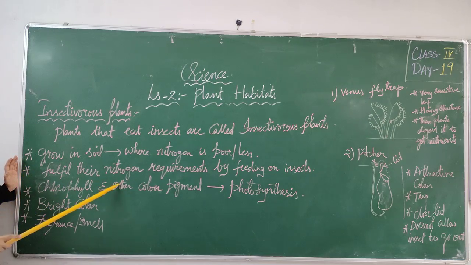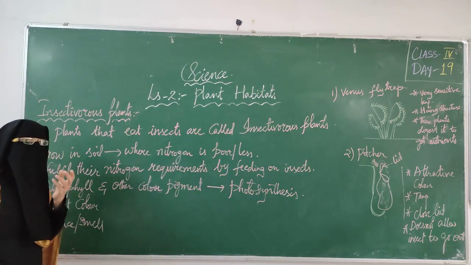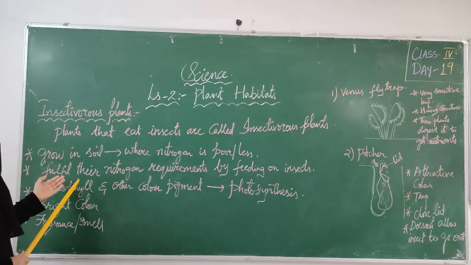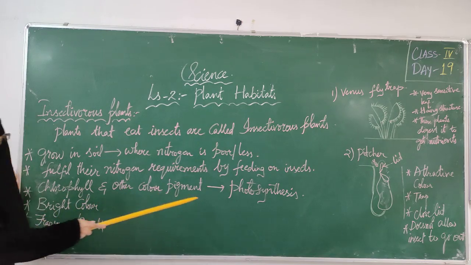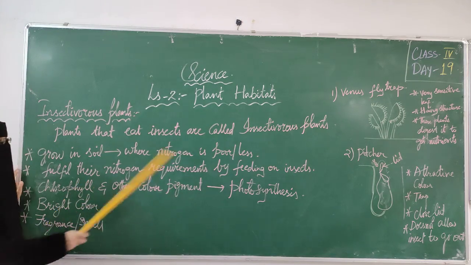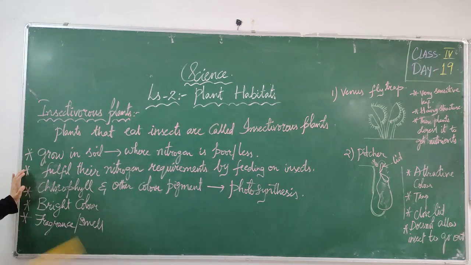They fulfill the nitrogen requirements by feeding on insects. Feeding is nothing but eating. They will eat the insects in order to complete the nitrogen requirements. In these plants, we are having chlorophyll and another colored pigment also. With the help of chlorophyll, we can carry out which process? Photosynthesis. We can carry out the photosynthesis process.